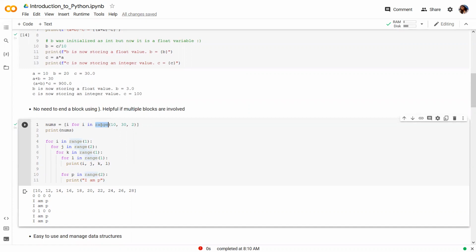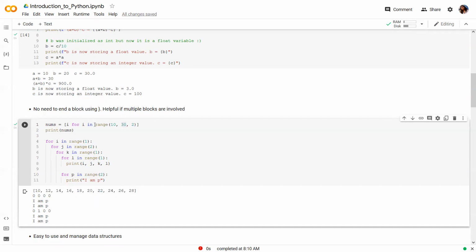Range provides a sequence of numbers starting from the starting number, which is passed as the first argument, with an interval passed as the third argument, and it continues till the elements in that sequence are less than the middle argument. So range of 10, 30, 2 will result in a sequence of numbers starting from 10 up to 28 with an interval of 2.